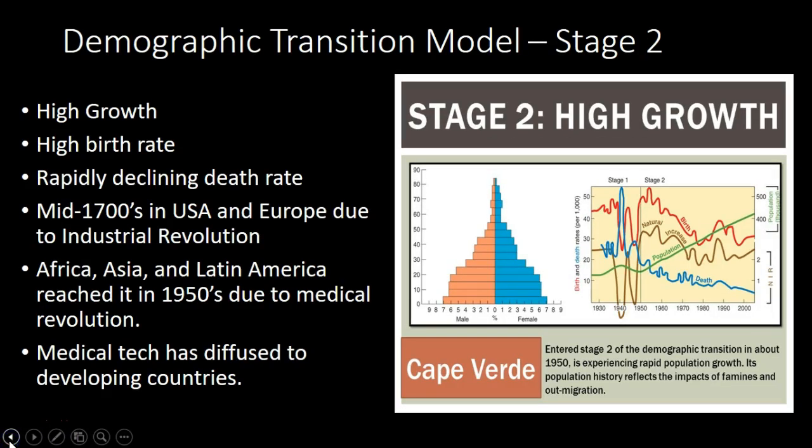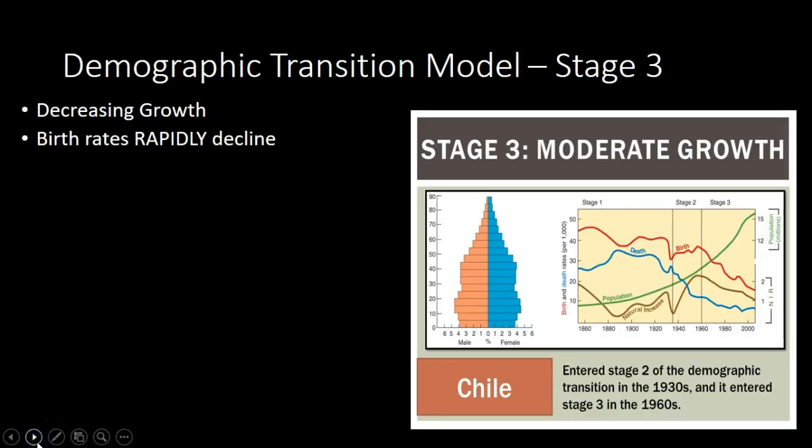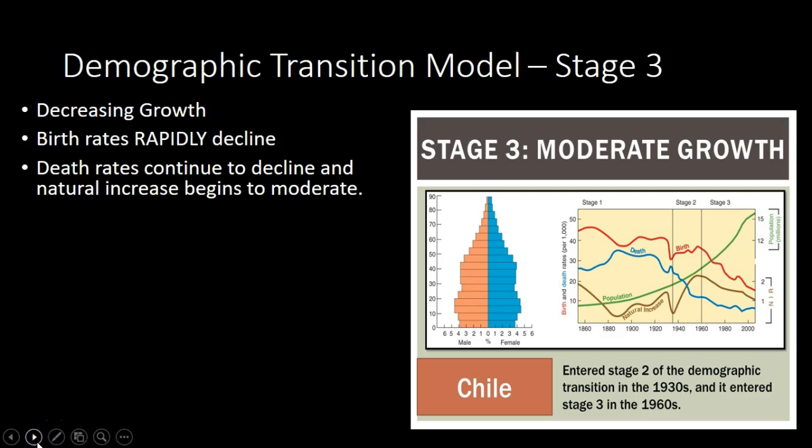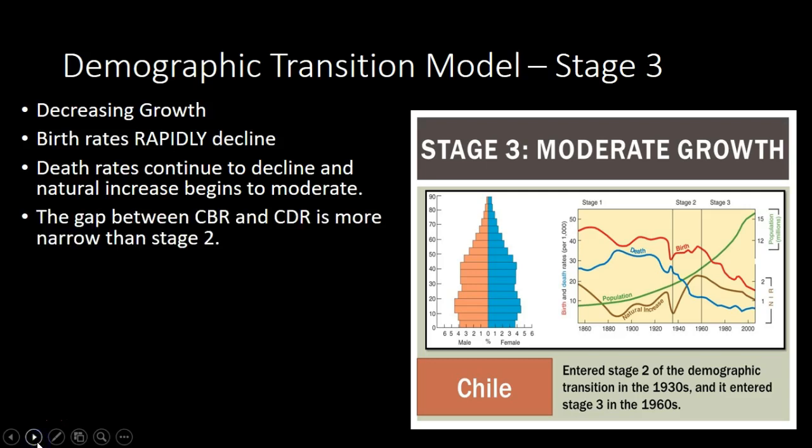Let me make sure I'm right. Yep, it's high birth rates still. Now we're down to decreasing birth rates, rapidly decreasing. And birth rates are still going down. The gap between the CBR and the CDR is narrowing. You can see it right here. Very narrow.